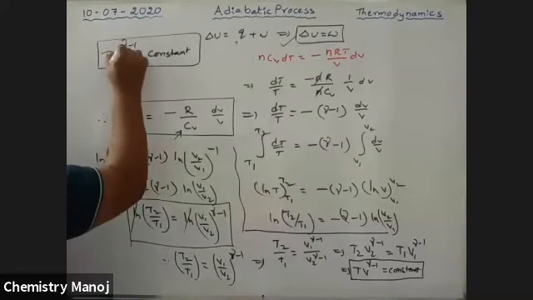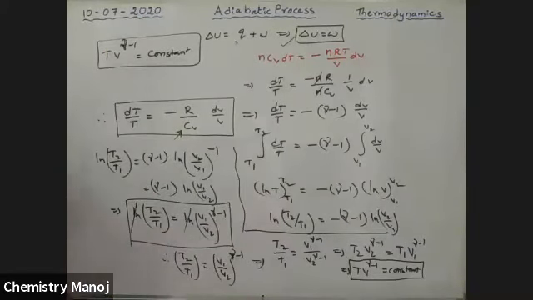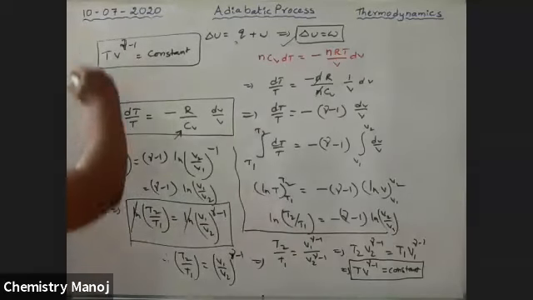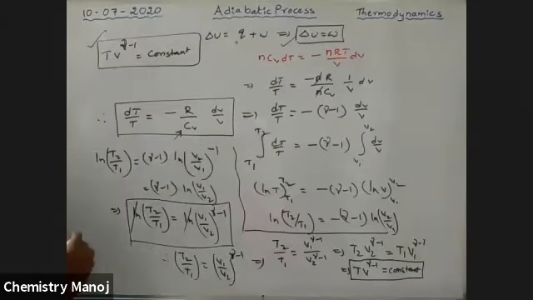Here gamma is nothing but Poisson's ratio only. That depends on the nature of the gas, either monoatomic gas, diatomic gas, or polyatomic gases. So we know the gamma values, replace those gamma values for different gases. It is TV power gamma minus 1, the relation between temperature and volume for an adiabatic process.